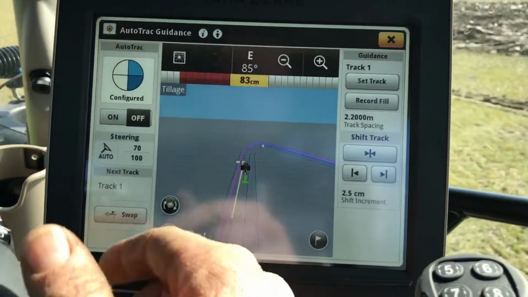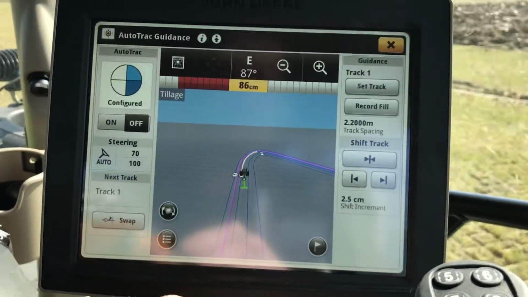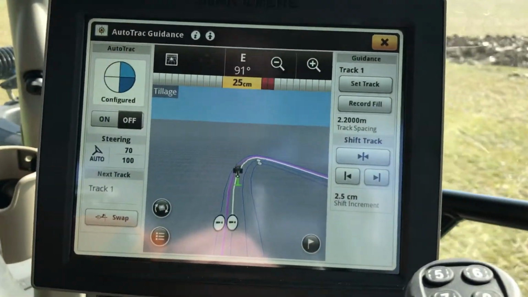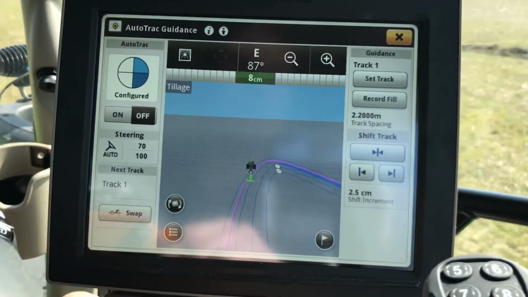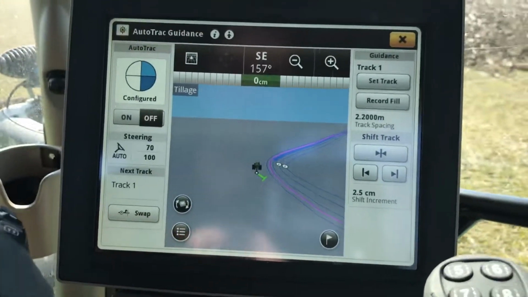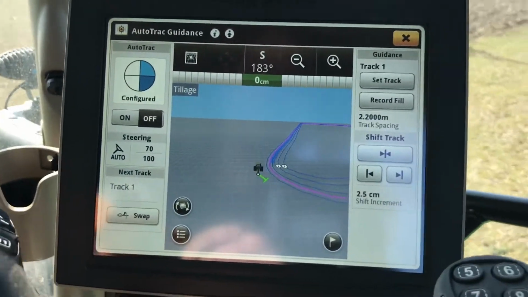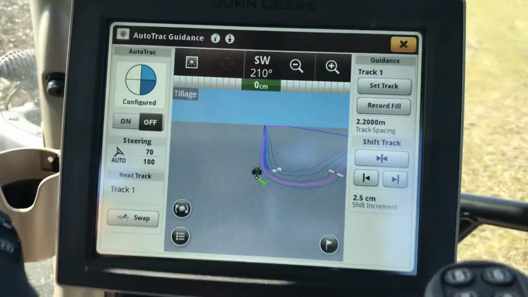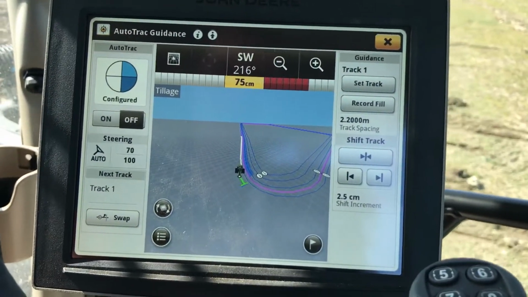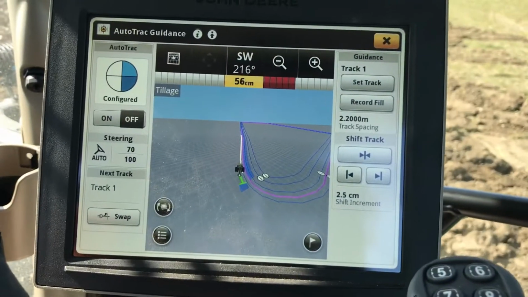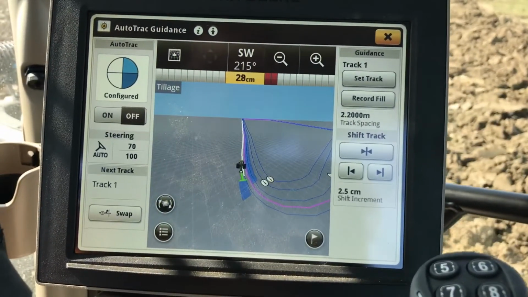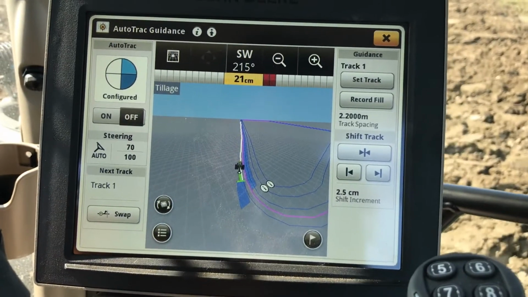Now you see here all the lines are being created in front of me, so it knows exactly, it's able to see the line we're on. So it's saying that there's a sharp curve ahead, but it won't steer a real sharp curve like that. But you can see here it's trying to draw us in, but with the plough you couldn't really follow that. But if you were pulling trailed equipment or anything, you could work with the boundary track. So we're cruising in onto this here now, and she's going to pick up the line of where we drove.